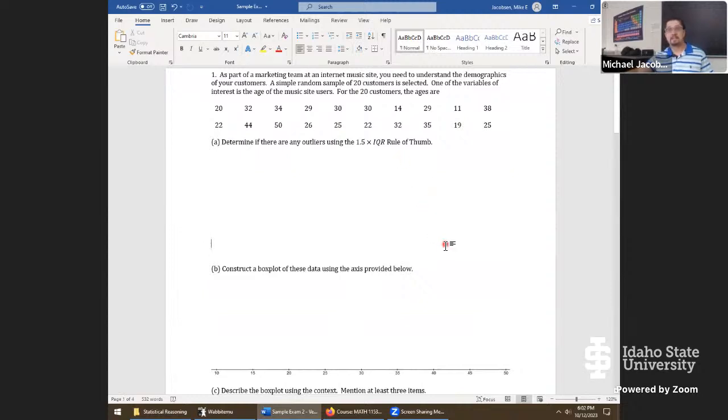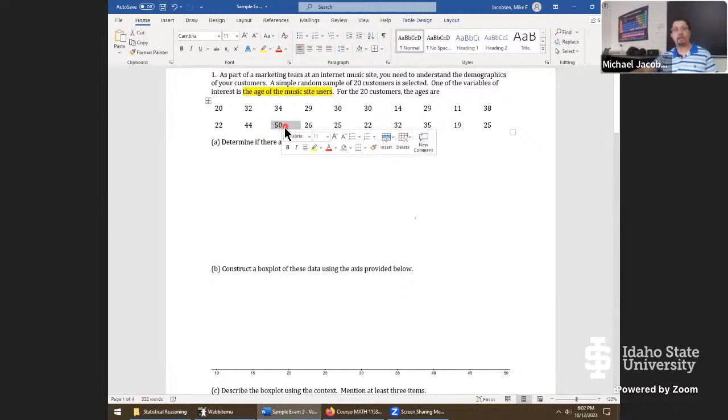Here's our problem number 1. It says, as a part of a marketing team at an internet music site, you need to understand the demographics of your customers. A simple random sample of 20 customers is selected. One of the variables of interest is the age of the music site users. So we have 20 different values, which is just the ages amongst the users. Some of them probably shouldn't be buying music. They're probably using their parents' credit card or something. There was an 11-year-old in the data set. Other people are a little bit older. We have 44-year-olds, 50-year-olds, and so on.